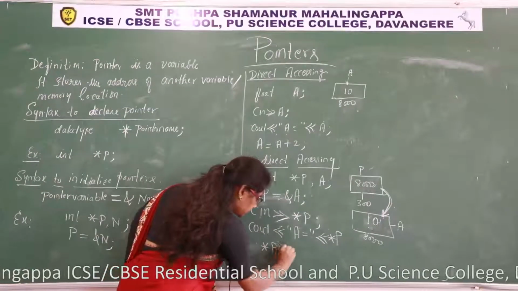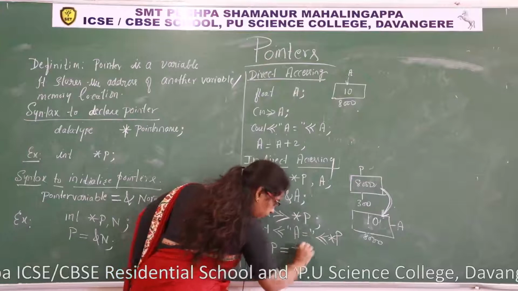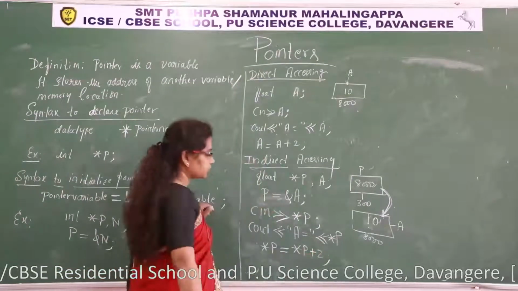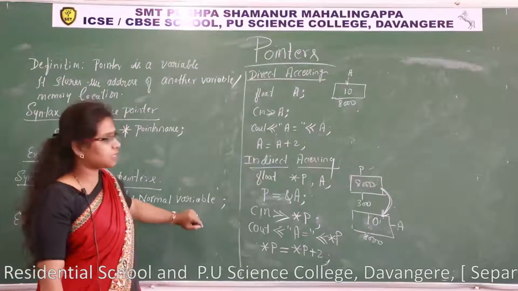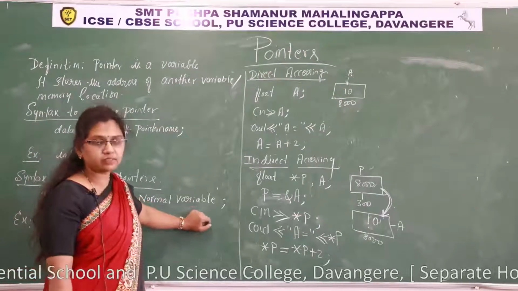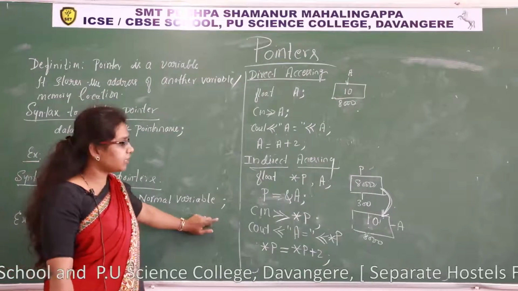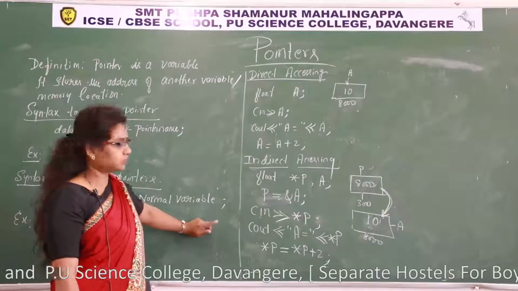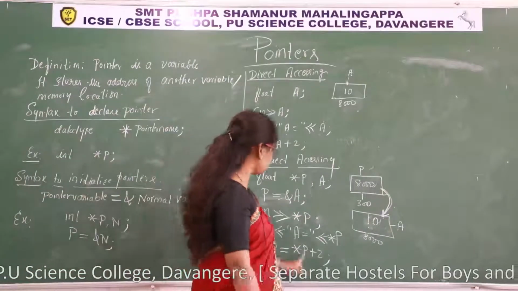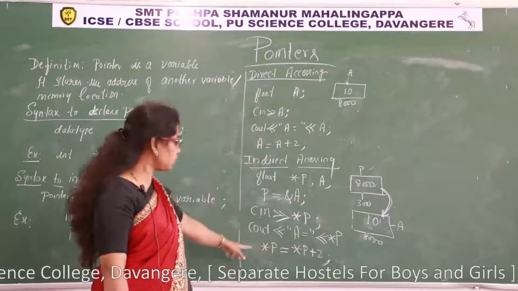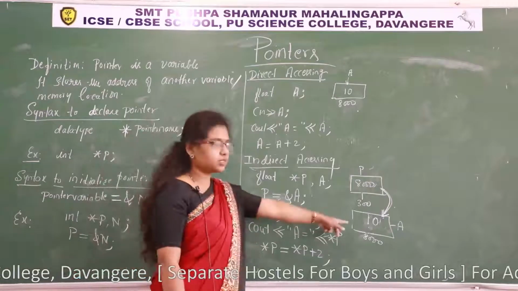Star P is equal to star P plus 2. What does star P show? Star P represents the content of A. P, address of A. Star P, content of A. Star P, 10. 10 plus 2, 12. It will be stored in star P. Star P means A only.